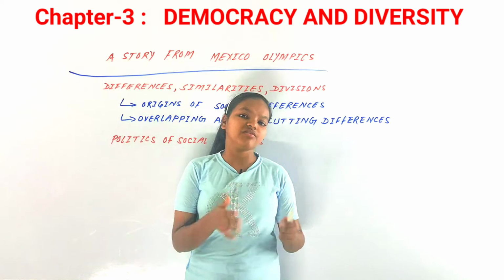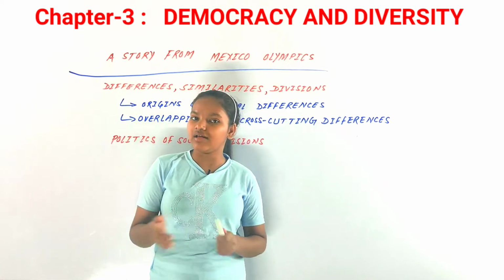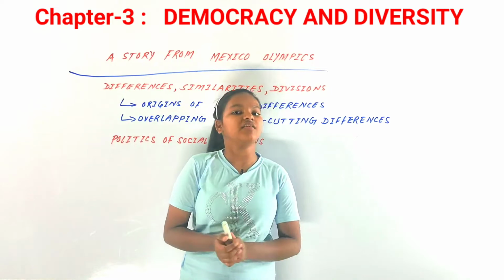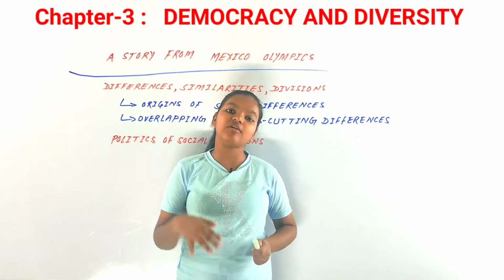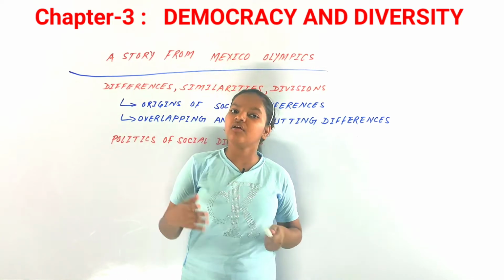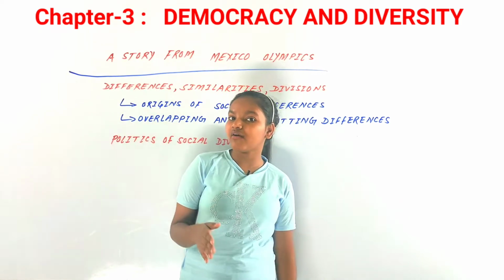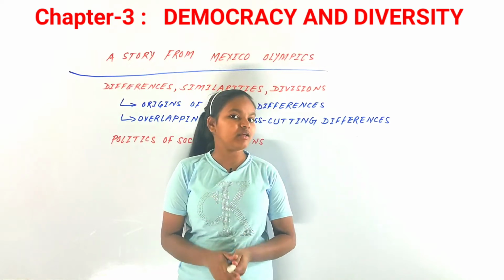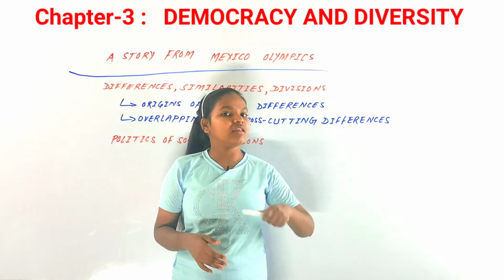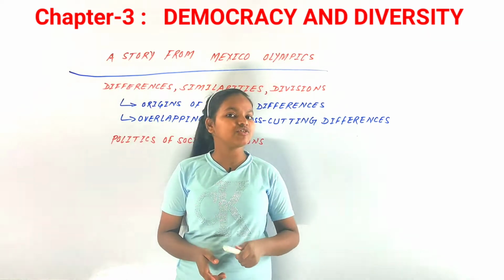The first was Tommy Smith and the third was John Carlos. When they had won the race and the national anthem of the USA was being played, they raised their fists and bowed their heads, showing black power. They were not wearing shoes but black socks, representing black poverty in the USA. They were showing how much racial discrimination there was, and that is why they showed black power.